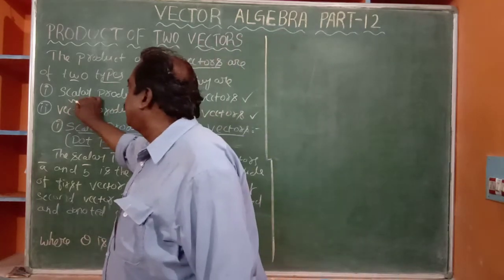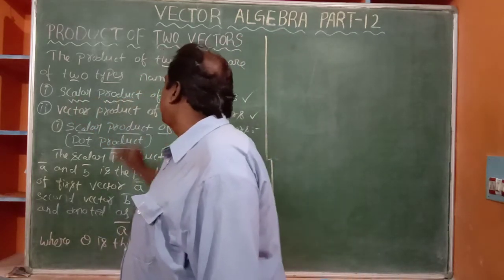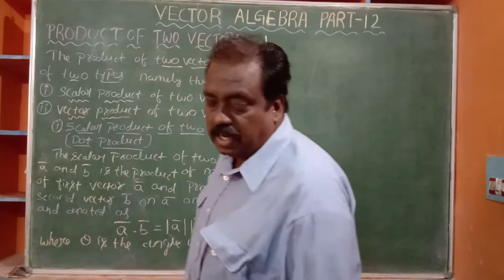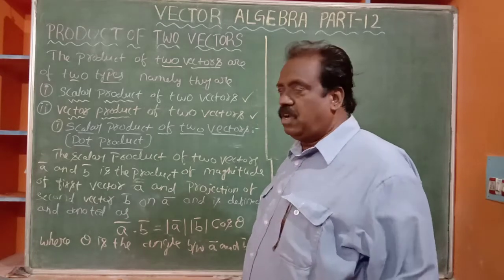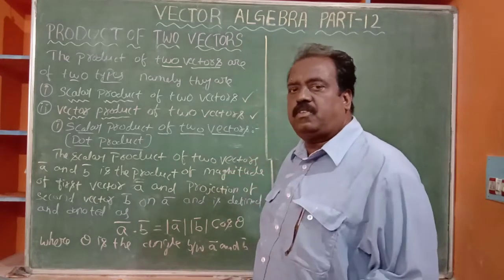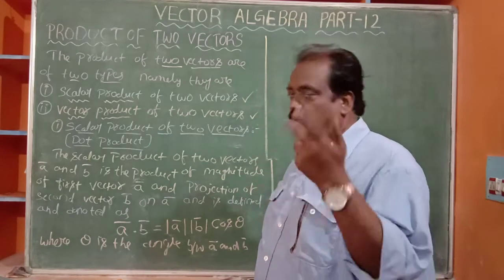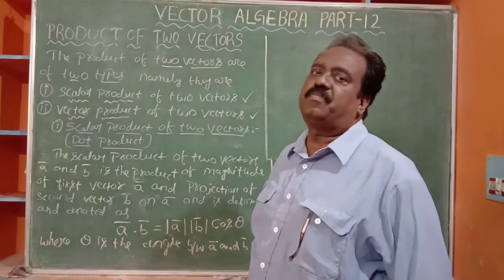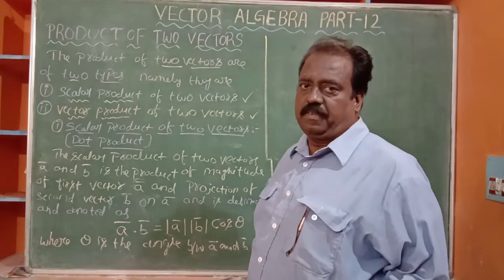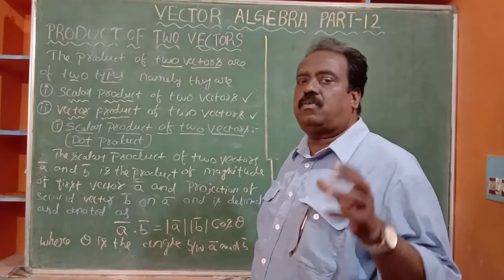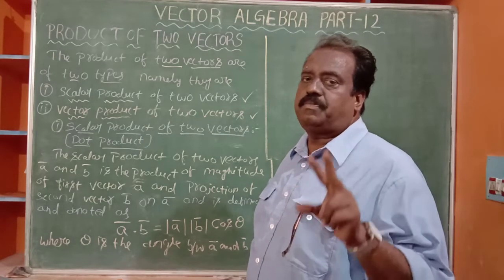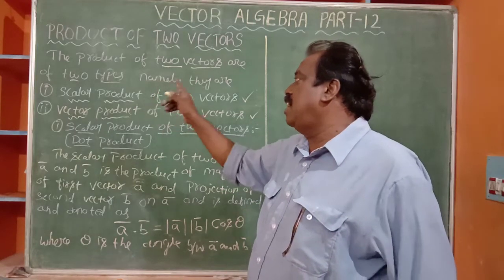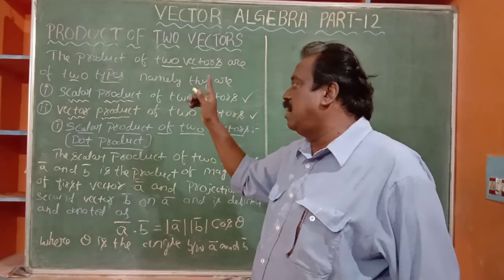Scalar product of two vectors, vector product of two vectors. Why we are mentioning two vectors: there is a product of three vectors, four vectors, n vectors also. But fundamentally, we have to learn about the product of two vectors. There are two types, scalar product and vector product.